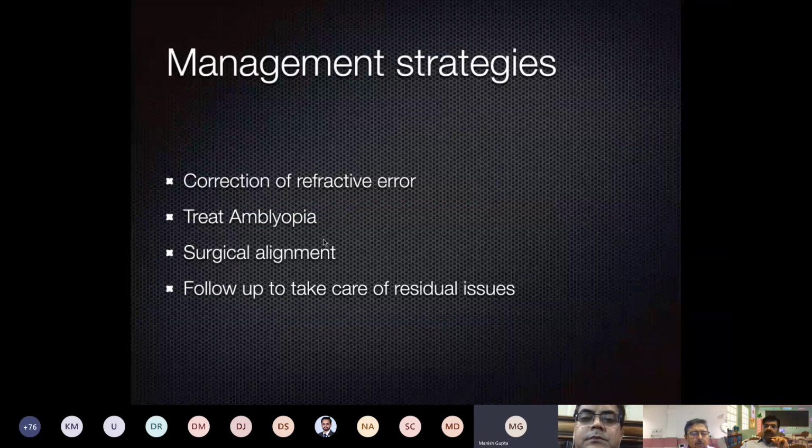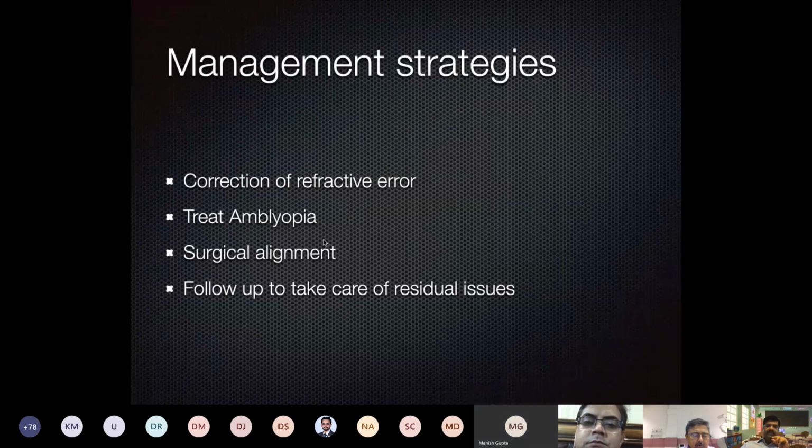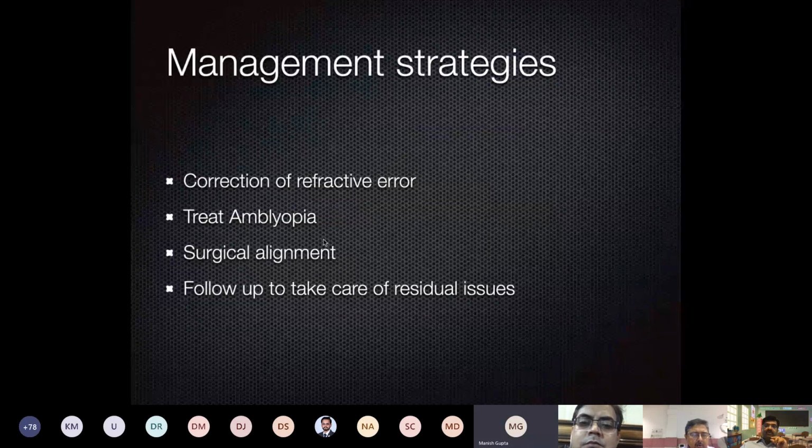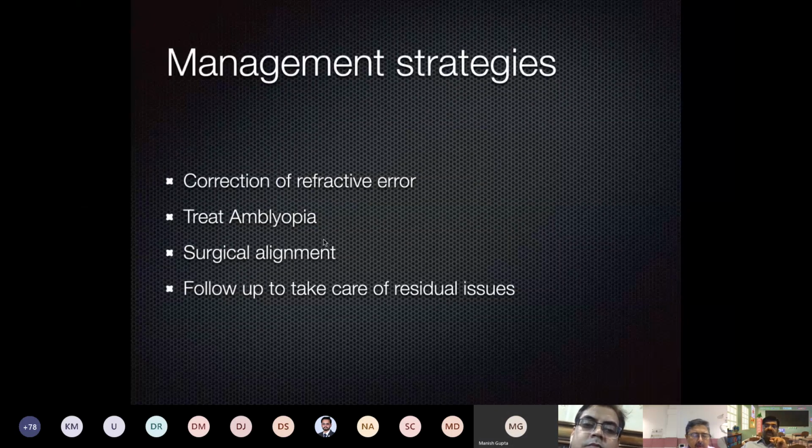Second, before we operate, treat amblyopia. We have to do patching first. It has to be initiated and done for a few months, and then we go for surgery. Yes, early surgery is important in infantile esotropia, but never without initiating the patching therapy. If there is amblyopia, if there is unmaintained fixation of either eye, then amblyopia therapy has to be started first, and then surgical alignment has to be done.